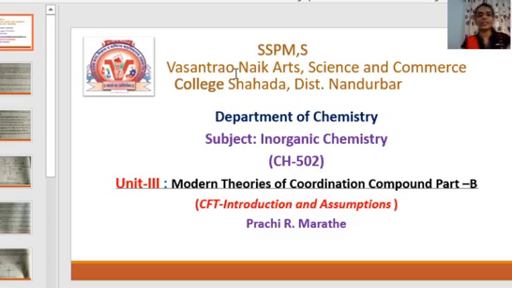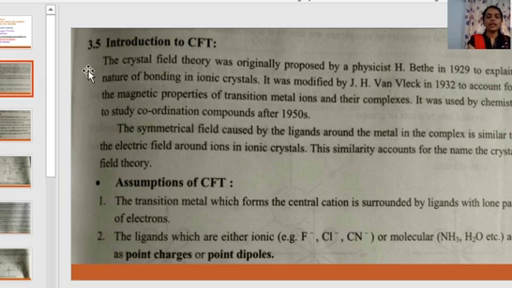Hello everyone. We have started Unit 3, Inorganic Chemistry, Modern Theories of Coordination Compound, Part B. We have already completed valence bond theory. Today we will start with crystal field theory, CFT. Introduction to crystal field theory.